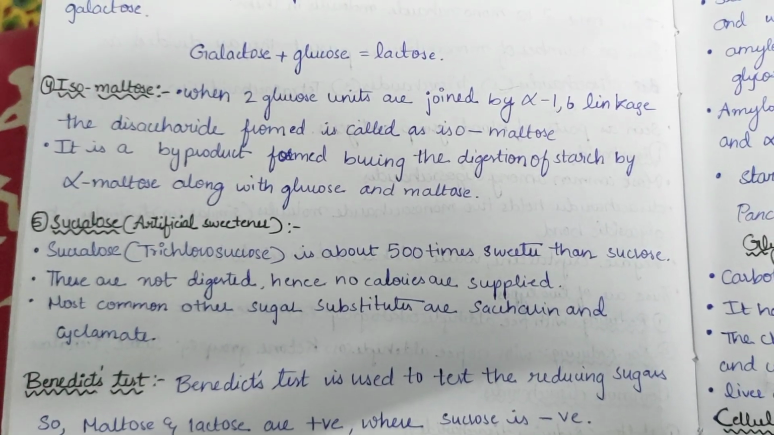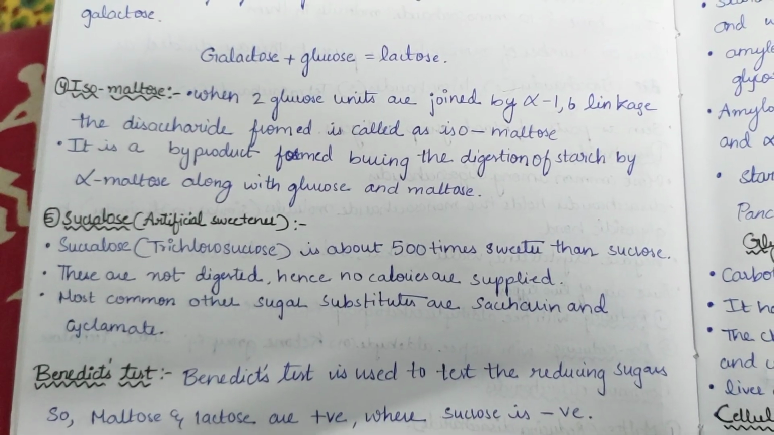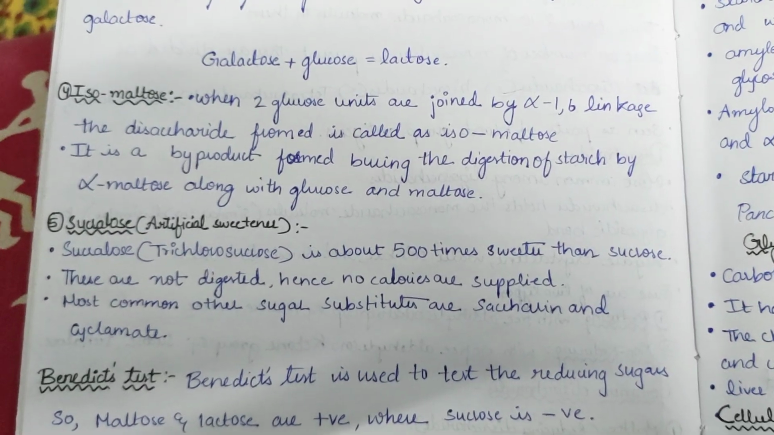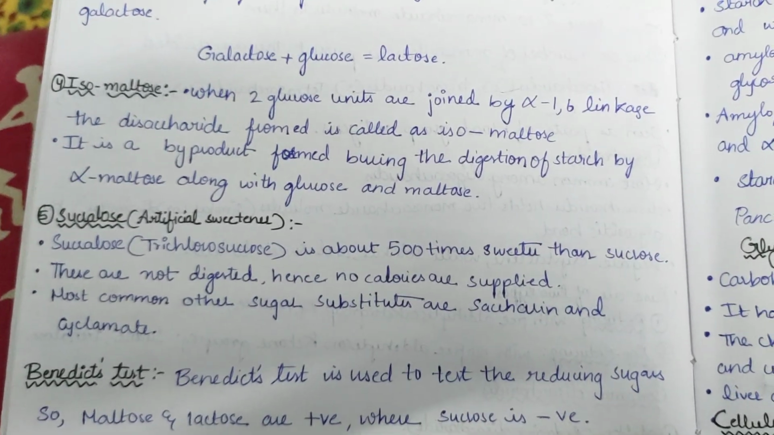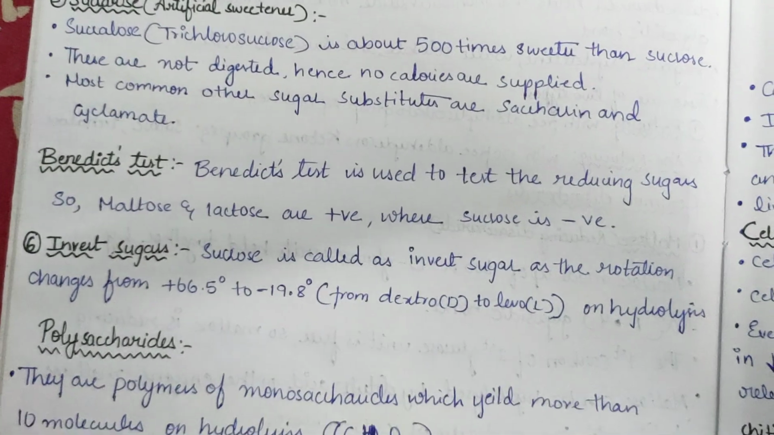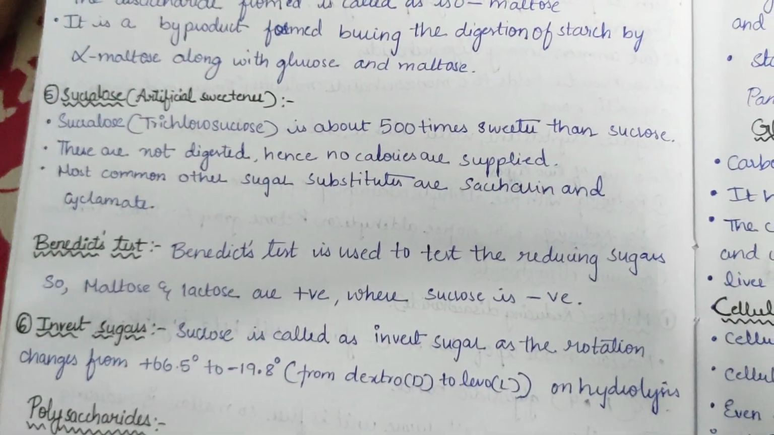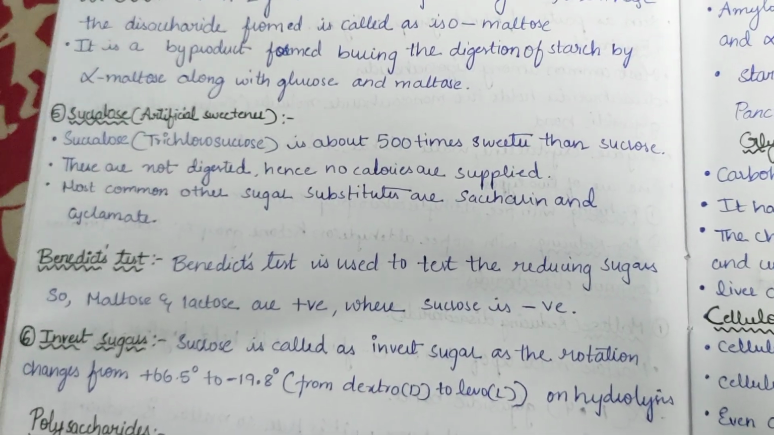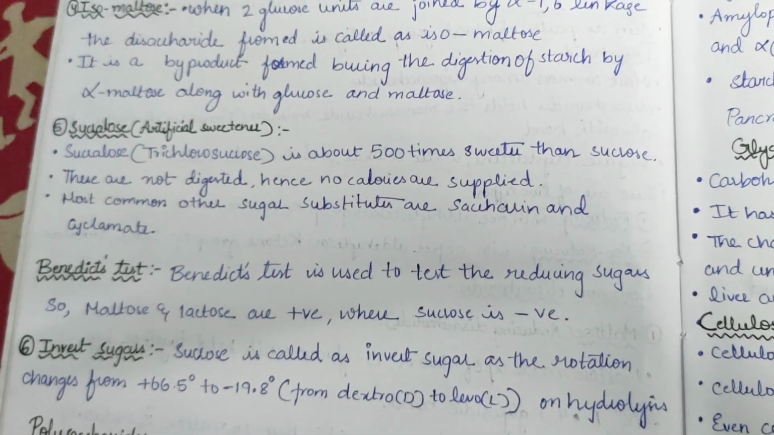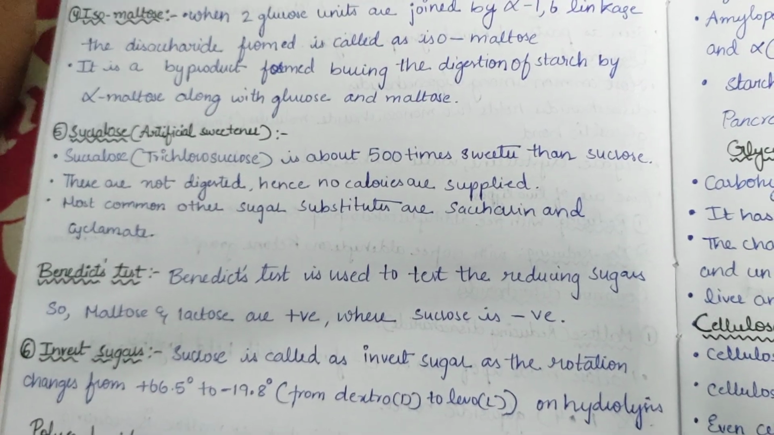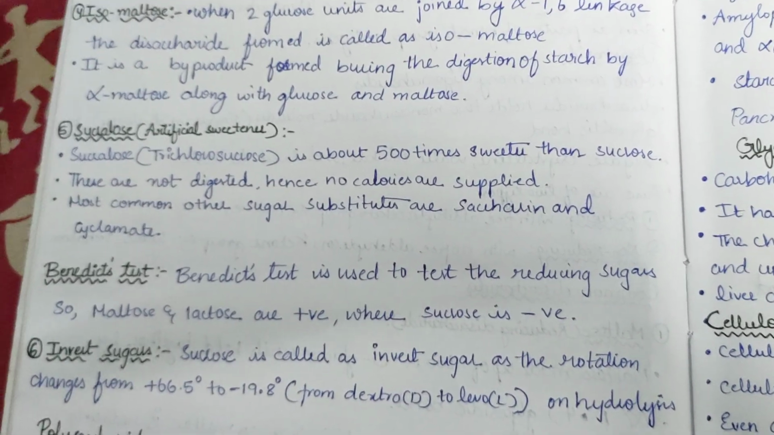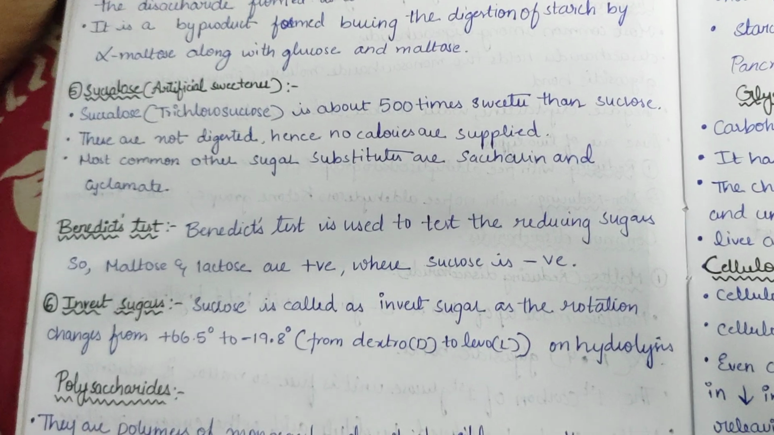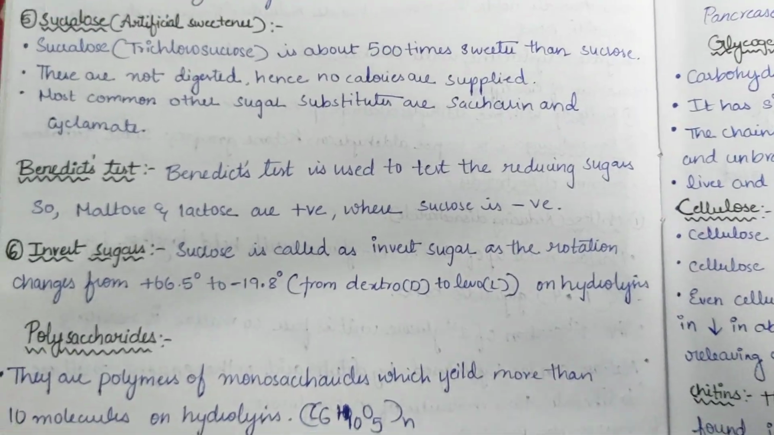And the most common other sugar substitutes are saccharin and cyclamate. Now Benedict's test. Benedict's test is used to test for reducing sugars. So if reducing sugars like maltose and lactose are tested, then it gives a positive result, whereas sucrose is negative as it is non-reducing.